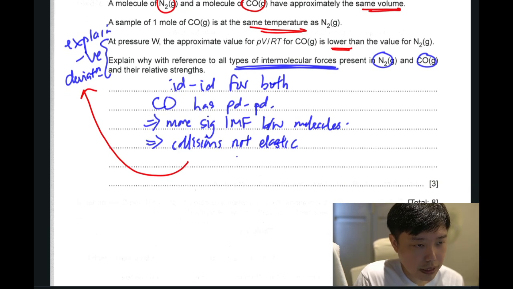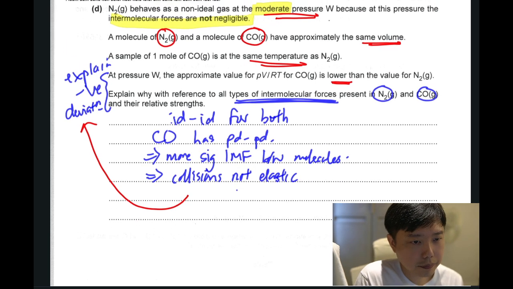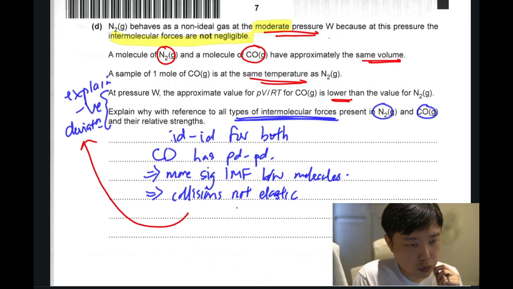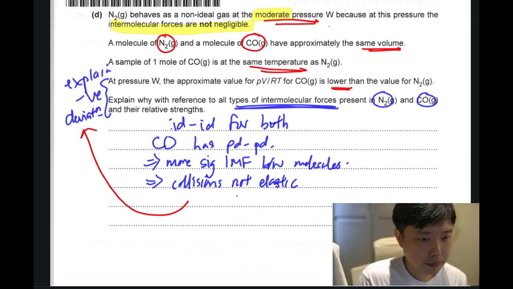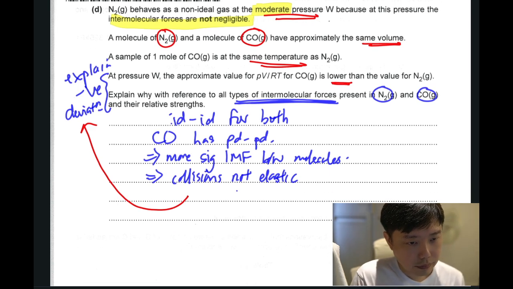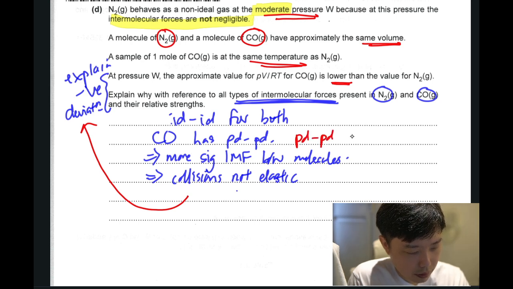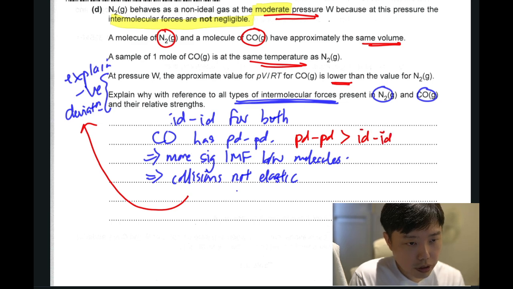Okay, so that is for 3 marks. We do not need to bring in any other types of IMF, just ID and PD. Anyway, I think we should add in that PD is stronger than ID attraction for molecules having the same size. Okay, that's it for this question.